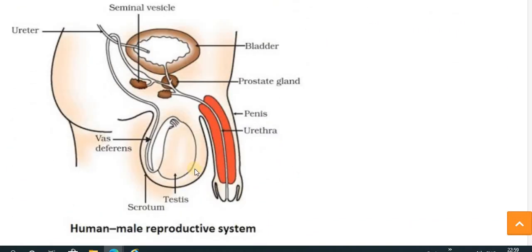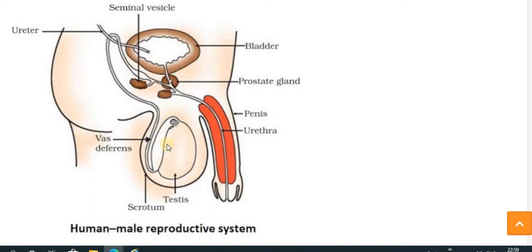Now let's see the figure of the human male reproductive system and understand. We started with the testis. The testis is the main organ of the human male reproductive system. It is located in a sac-like structure called the scrotum, which is present outside the abdominal cavity.